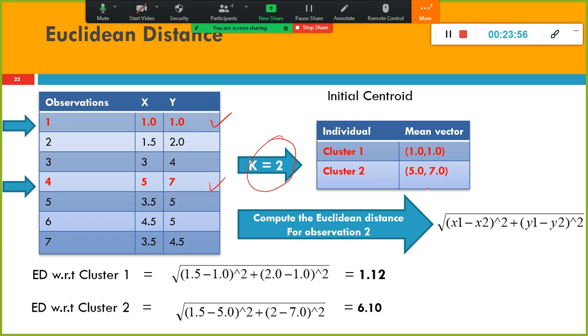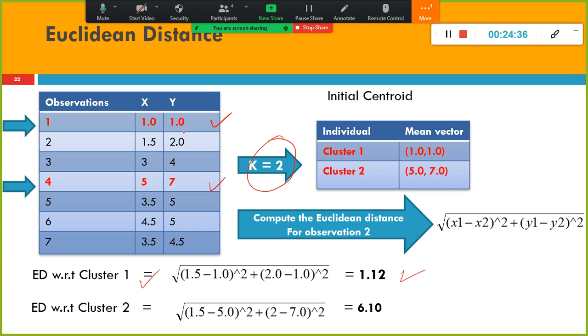Now what you need to do is use the distance metric of K means clustering. For this centroid, which record is close by? Whether this second record belongs to this cluster or that cluster, you need to find out using Euclidean distance. Square root of (1.5 minus 1.0) whole squared plus (2.0 minus 1.0) whole squared, and if you take the square root, you will get 1.12. This is the distance between the second record and cluster 1.